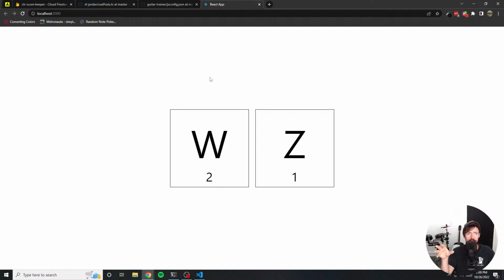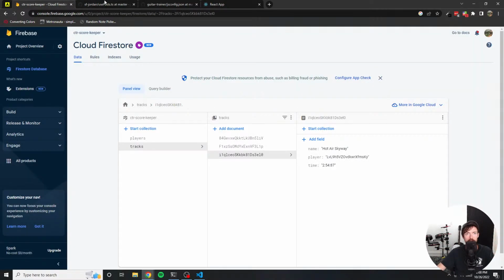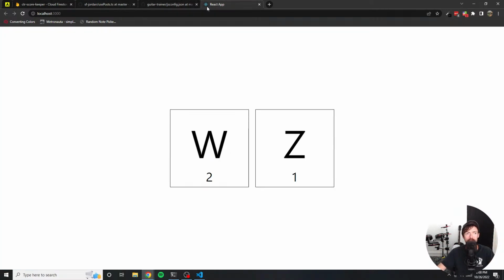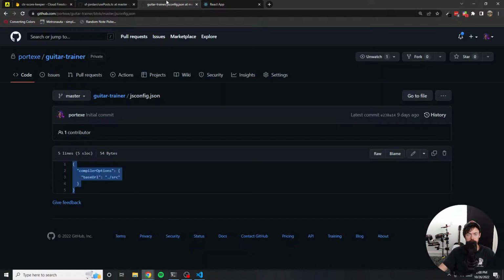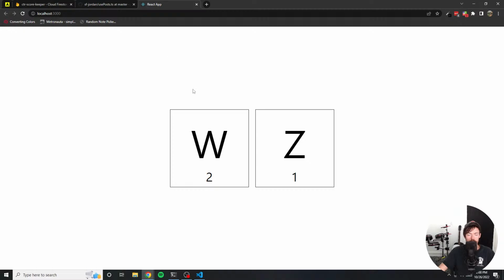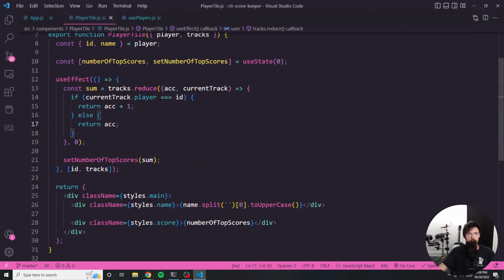At some point very soon, I'll probably build the capability to edit this information from within the UI itself. And when I do that, I would need a login button, and I can set up auth through Firebase. But I probably won't do that during this stream. I might though. We'll see how fast I get through all this, and then we can determine that in just a moment. So let's start displaying that table.